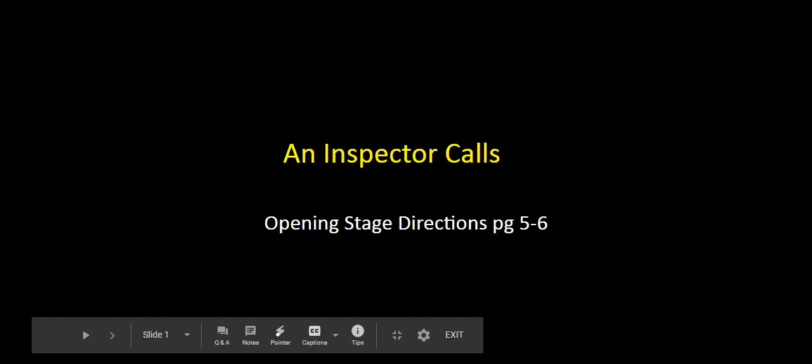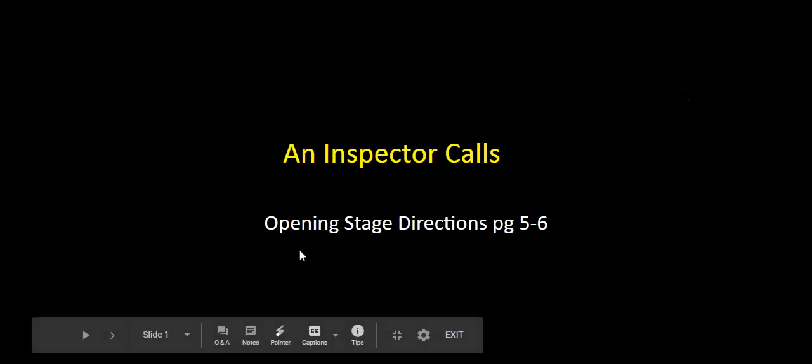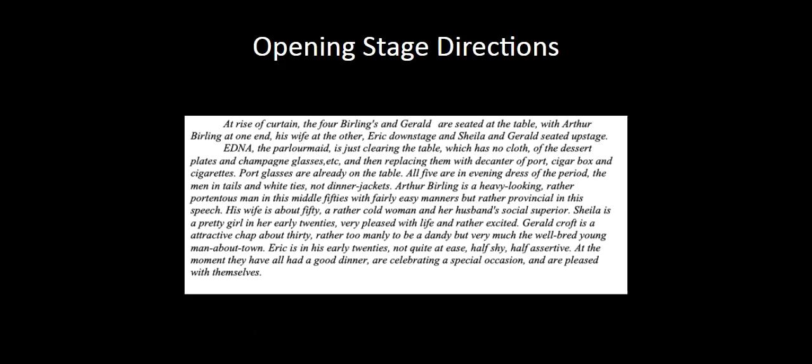Once you've clicked on the link to access the slideshow for Activity 2, let's take a look. We're going to read the opening stage directions for you on the slideshow here. You may also want to access the audio I've provided for you, which reads the stage directions to you. You will get a better understanding of what our characters look like and what their personalities are like before we get into reading the play.